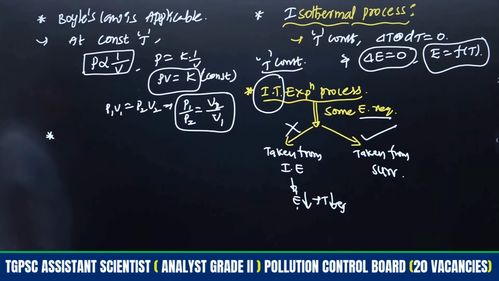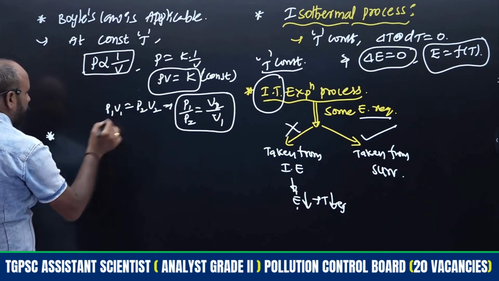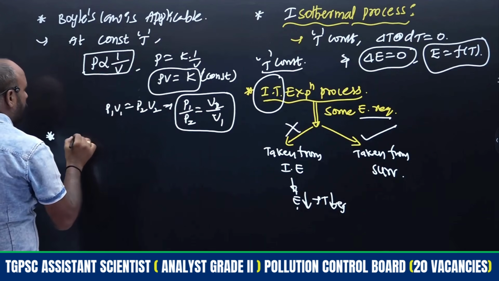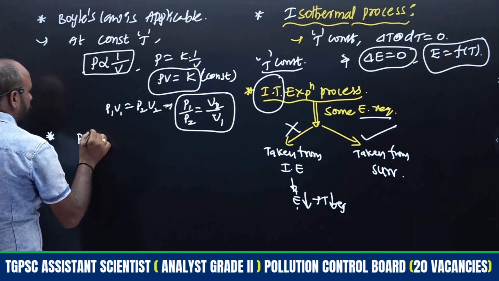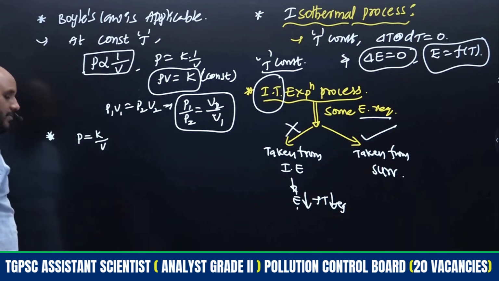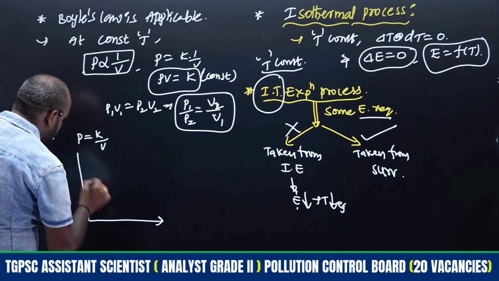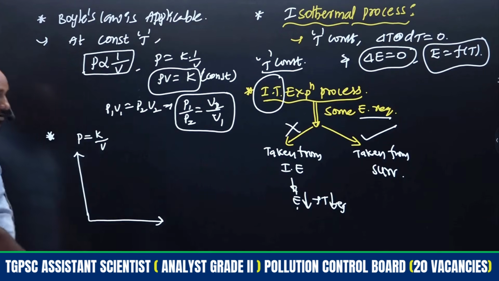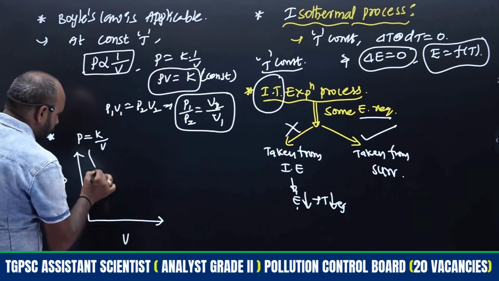Why are we particularly discussing PV, meaning pressure volume work? Yesterday we discussed that whenever PV is there, that is nothing but pressure volume work only, right? So P is equal to K into 1 by V. As pressure increases, volume decreases, or as pressure decreases, volume increases, hence we will get a curve like this.